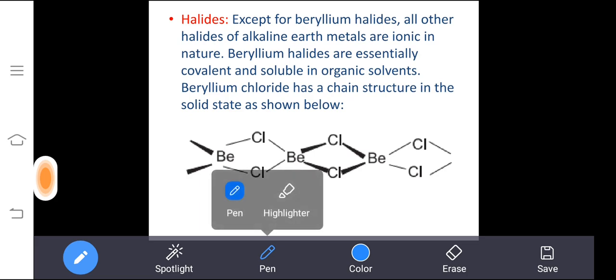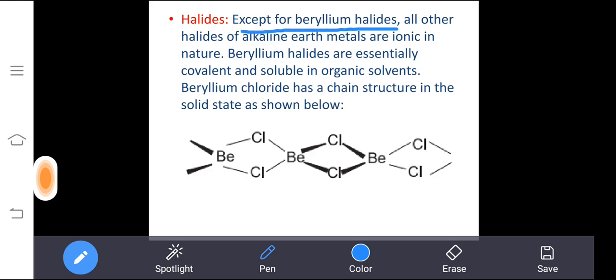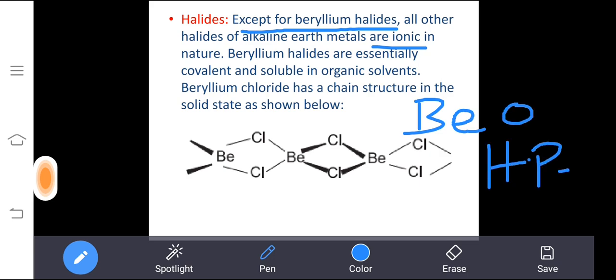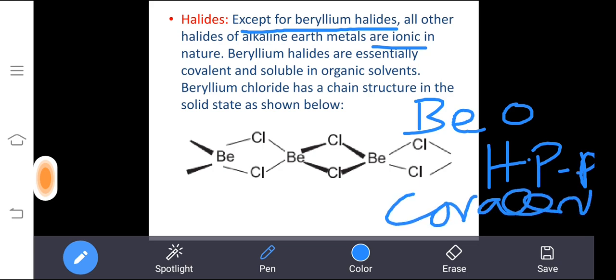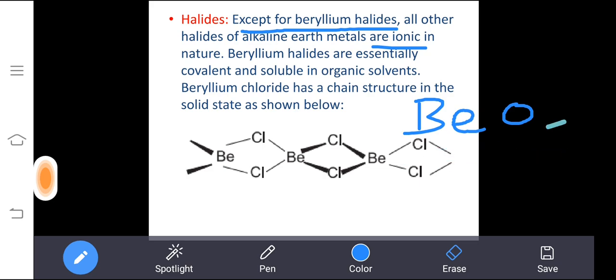Then halides. For alkaline earth metals, how will the halides be? Except for beryllium halides, all other halides in alkaline earth metals are ionic. The reason is again the same: beryllium has small size, so it has high polarizing power. If it has high polarizing power, then it will form a covalent compound. You want to remember the same reason; it will be repeated again and again. Apart from that, all other alkaline earth metal halides are ionic in nature.